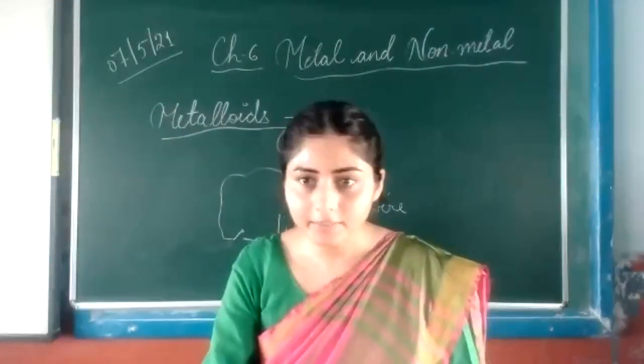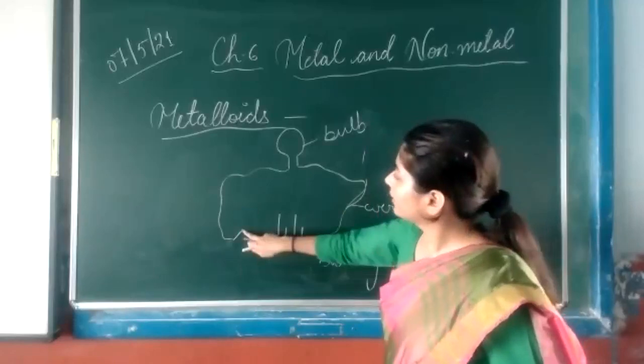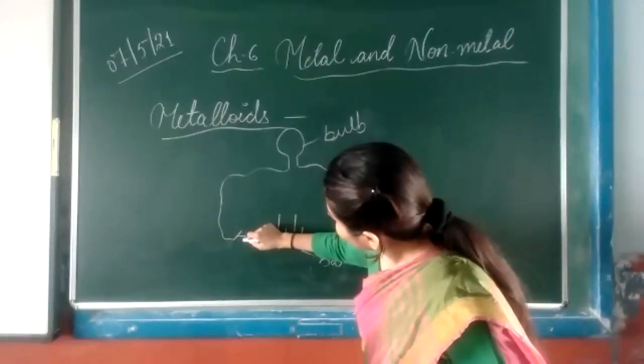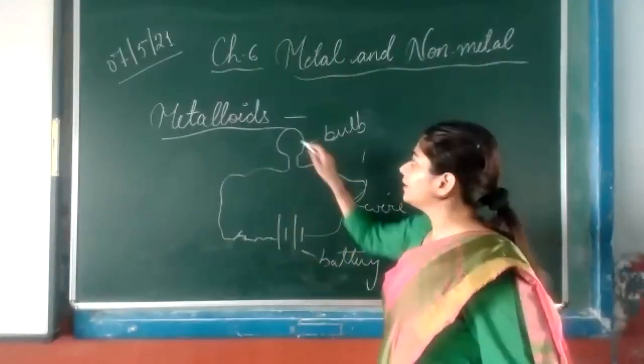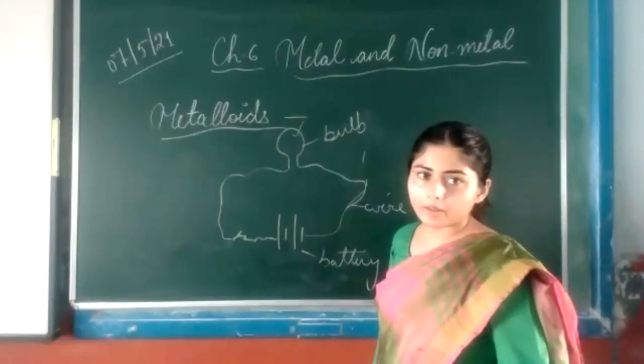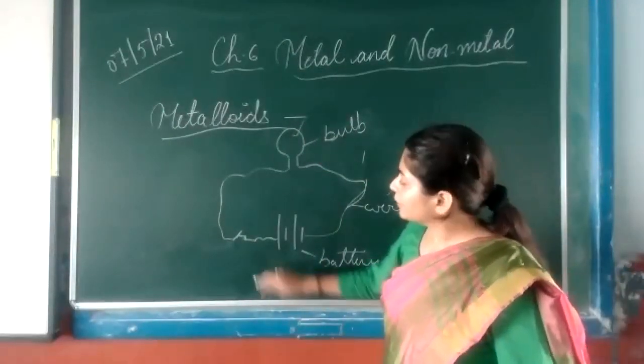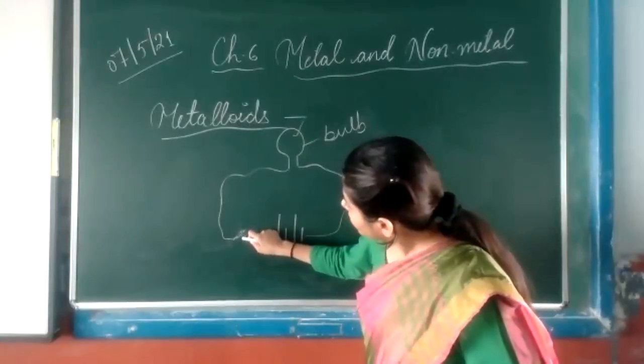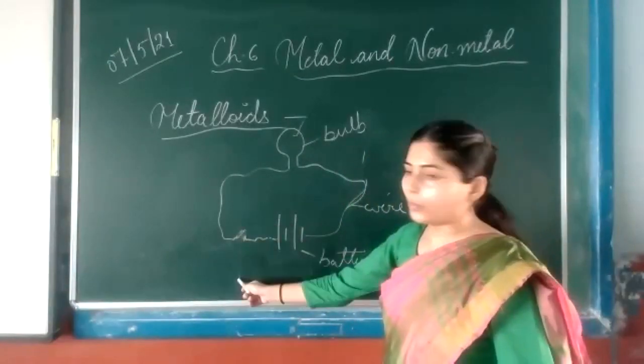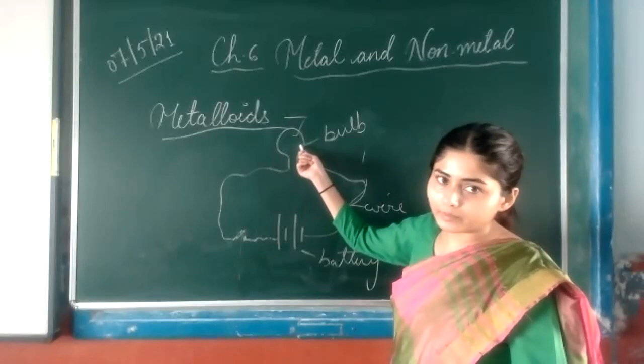Okay, this is the circuit. When you close the switch, when it touches, then the bulb will start to glow. But when you open this switch, the circuit will open and the bulb will stop glowing.